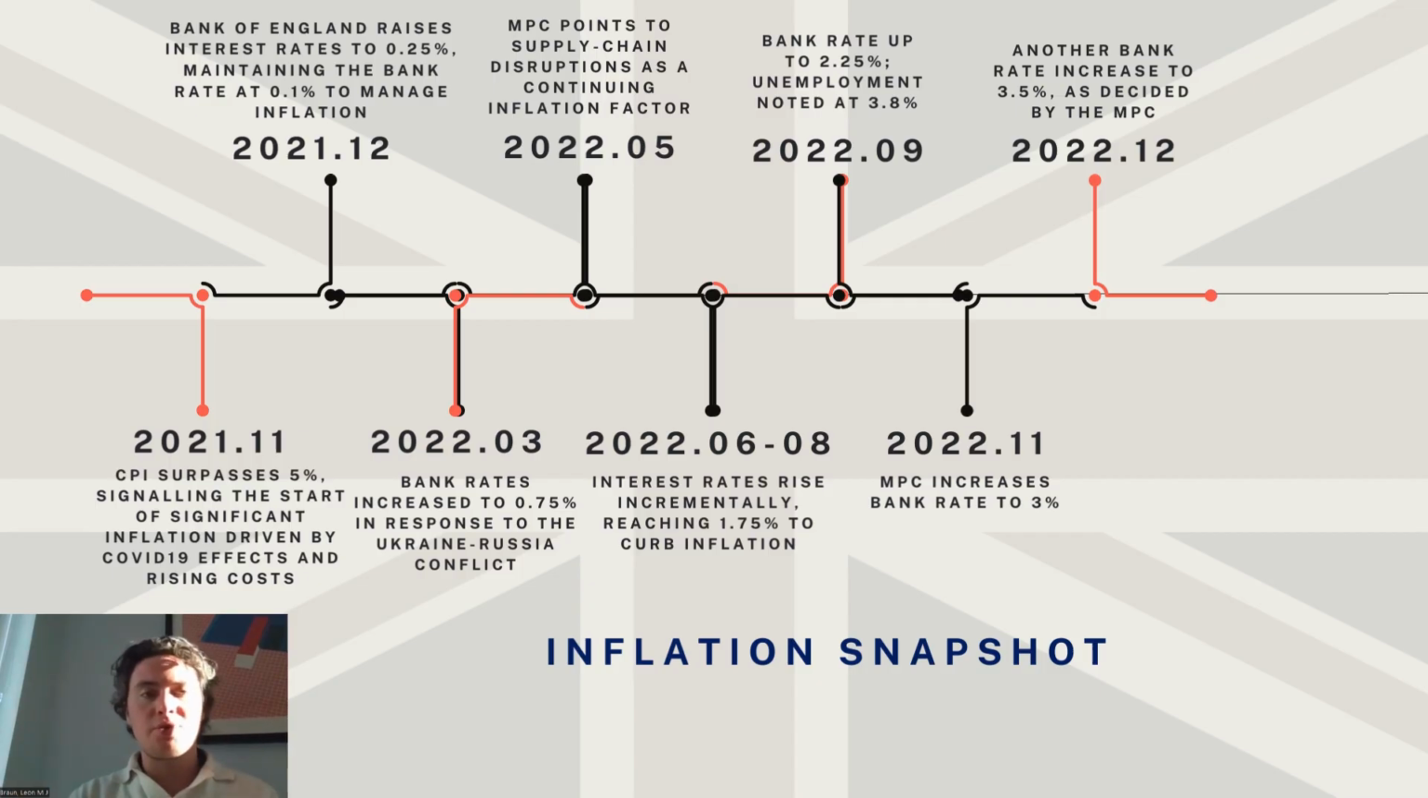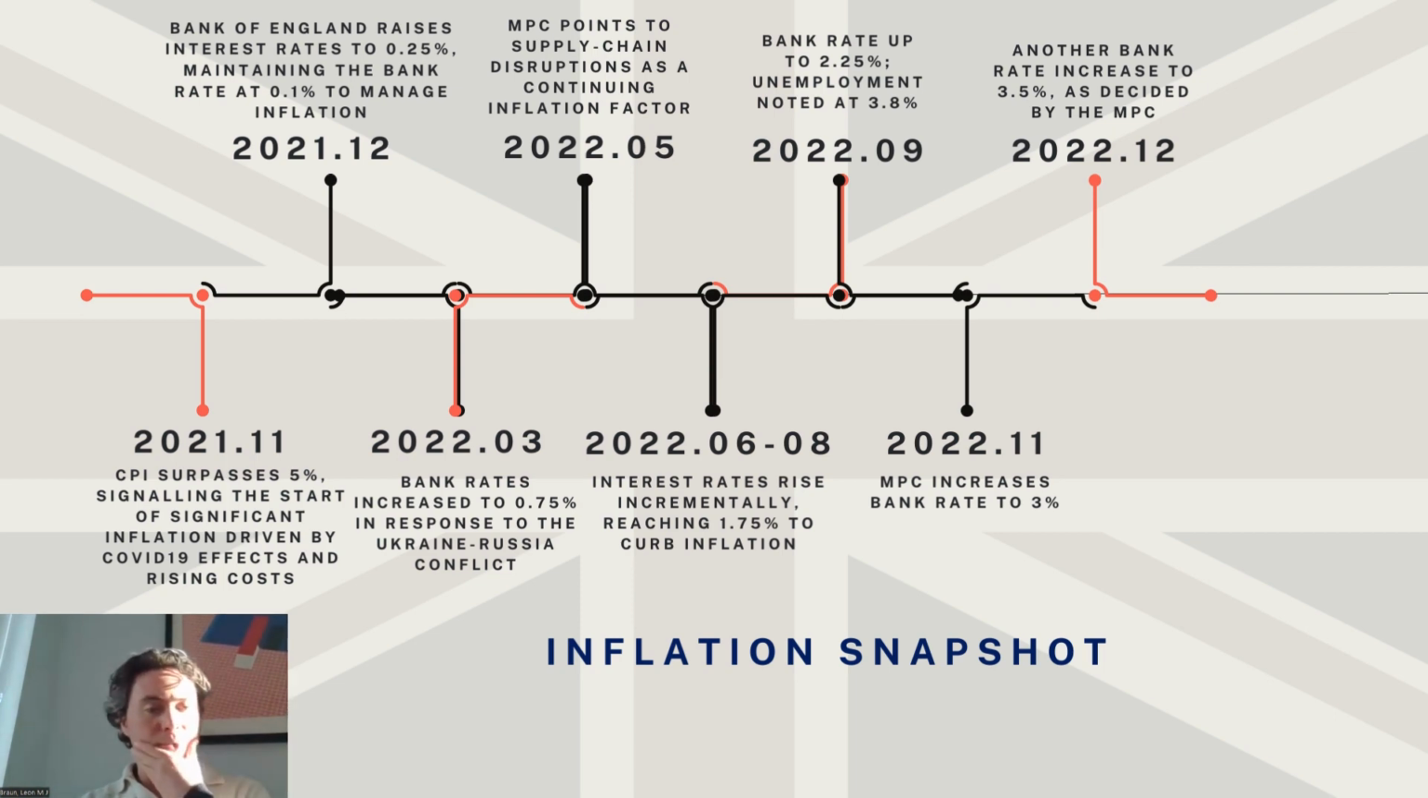Let's talk about the inflation snapshot. As we discussed before, the CPI surpassed 5% in November 2021, driven by COVID-19 effects and rising costs. We see incremental interest rate rises from 2021 to 2022. They were responses to economic events like the Ukraine-Russia conflict. In September 2022, we could see the bank raise its interest rates to 2.5%. Unemployment was at 3.8% at the same time. And at the end of 2022, we can see another raise to 3.5%.